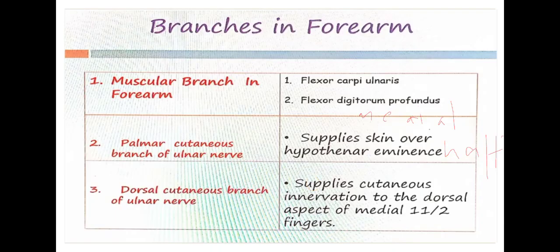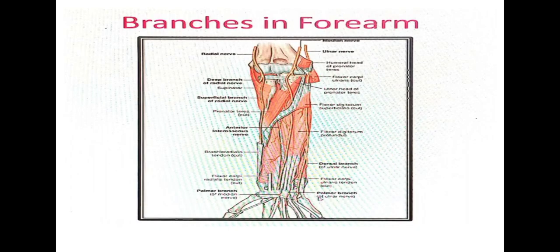Okay, these were the branches of the ulnar nerve in the forearm. This is one more picture depicting the branches. Can you see? The ulnar nerve arises and supplies flexor digitorum profundus over here. Then the dorsal branch of the ulnar nerve, then the palmar branch, like that.